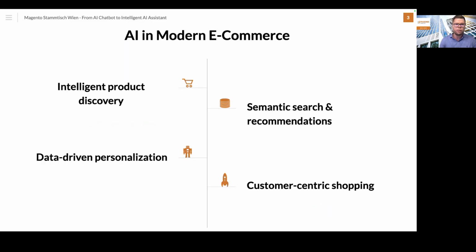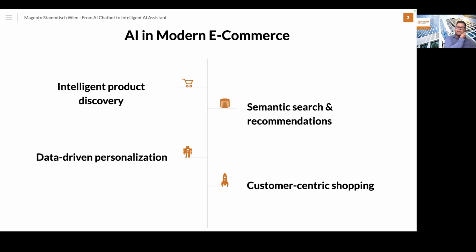So I would like to talk first about the AI in modern e-commerce in general, because as we can see, AI is, I think, redefining the customer interaction in the e-commerce area as well. So basically, we are moving beyond the static catalogs and manual browsing into this AI dynamic assistant world, let's say.